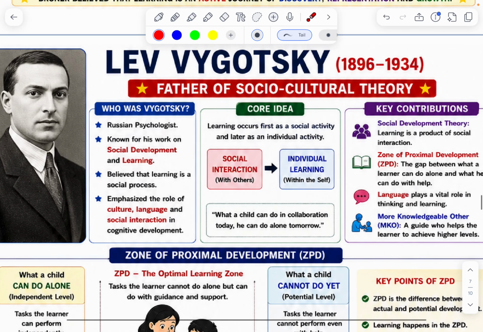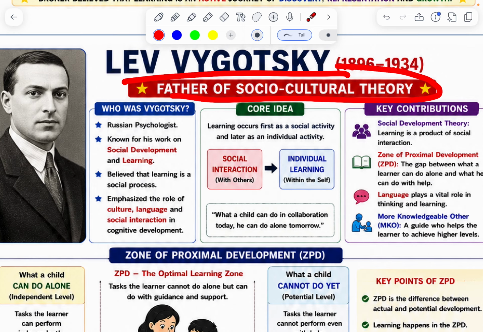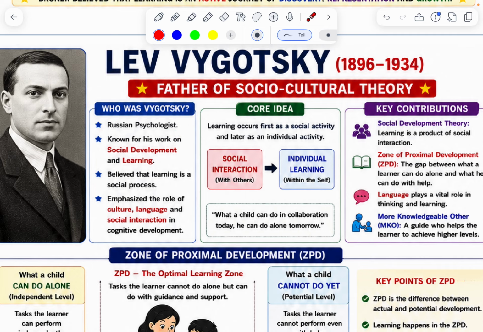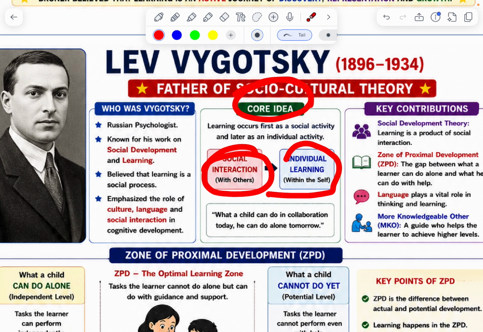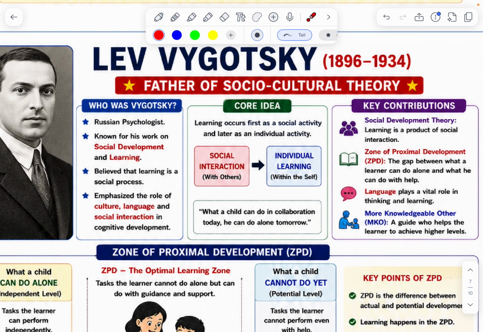Next, Lev Vygotsky. He is the father of sociocultural theory. He is a Russian psychologist. He emphasizes social development and learning, and the role of culture, language and social interaction. His main idea is that social interaction shapes individual learning, with others first, then within the self. His contribution: social development theory, ZPD, zone of proximal development, the gap between what the learner can do alone and what he can do with help.